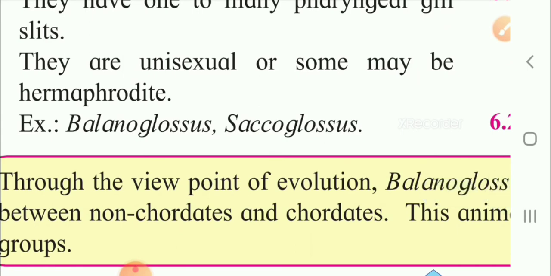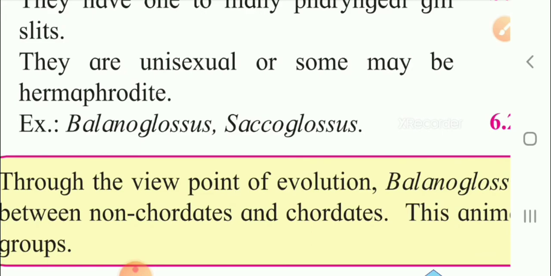Now let us see, from the viewpoint of evolution, Balanoglossus is considered a connecting link between the non-chordates and chordates, because these animals show the characteristics of both the groups.